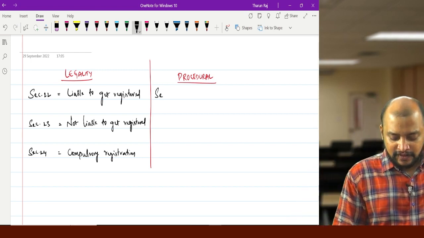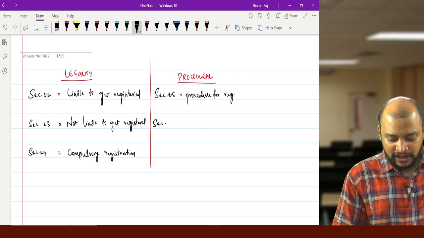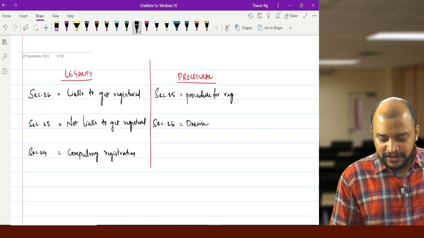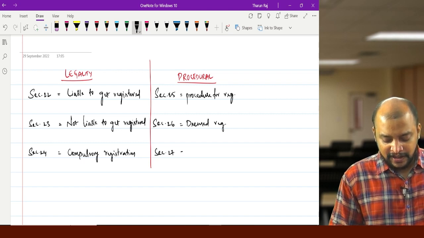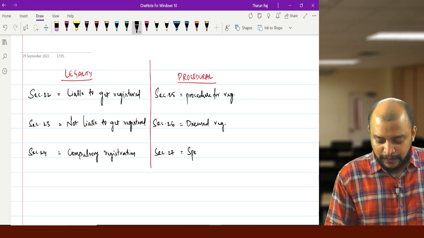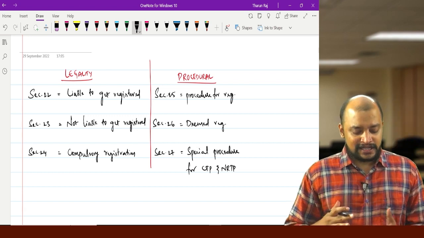Section 25 is procedure for registration, and section 26 deals with deemed registration, and section 27 is special procedure for CTP and NRTP. Special procedure for CTP and NRTP is given in section 27.